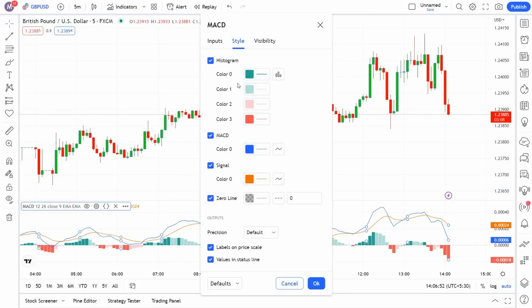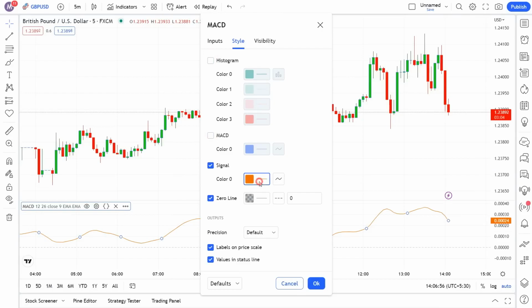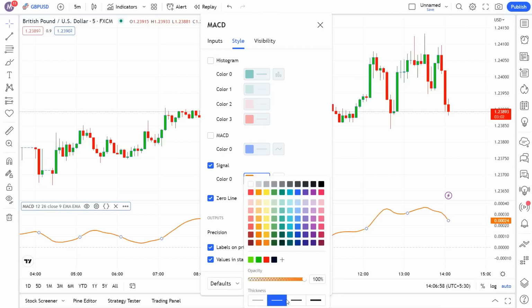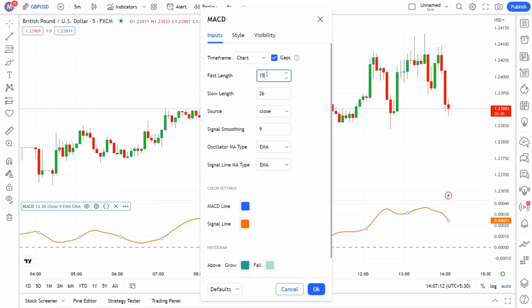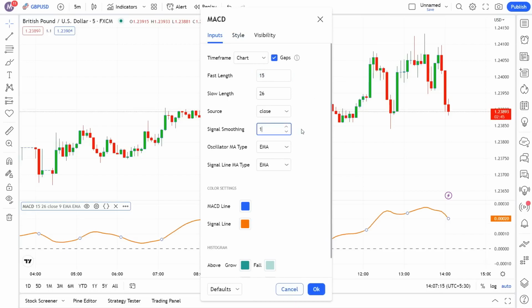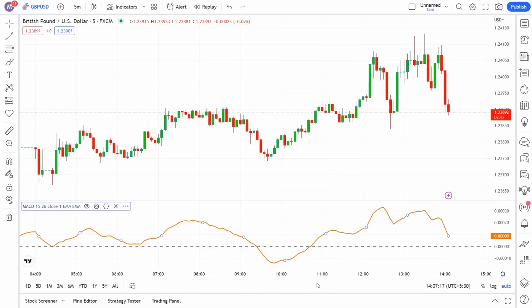First, in this Style tab, we disable the MACD line and the histogram options, because we won't be needing these two in this strategy. And highlight the signal line and zero line. Next, we move to the input section, and from there we change the fast length option to 15 and the signal smoothing to 1, that's it. Now we can click on OK and close the tab. Let me explain how we will be using the MACD indicator.